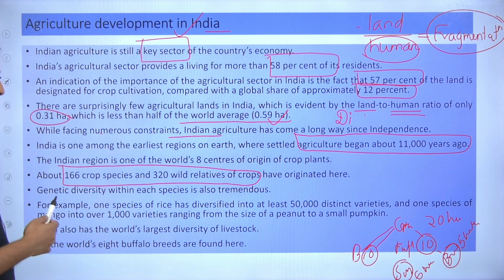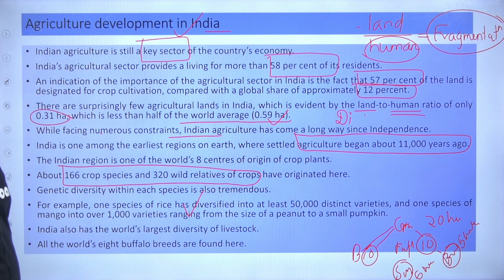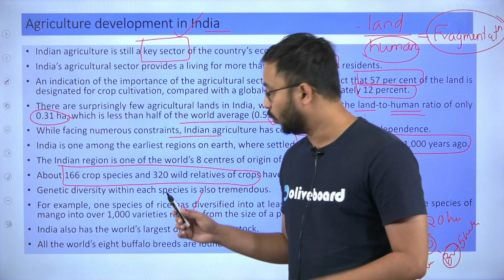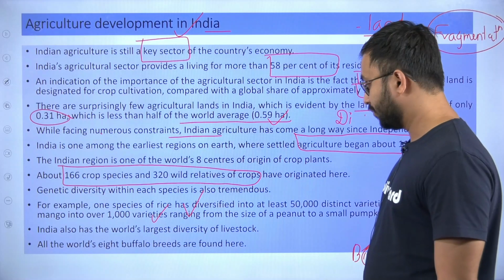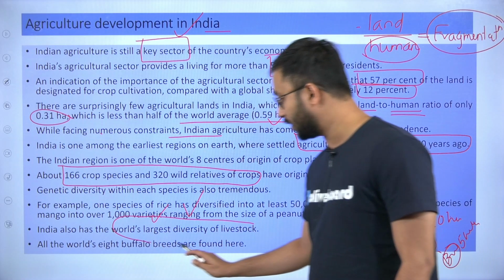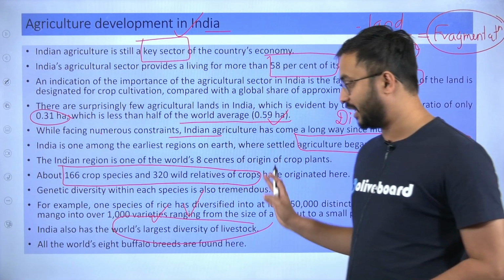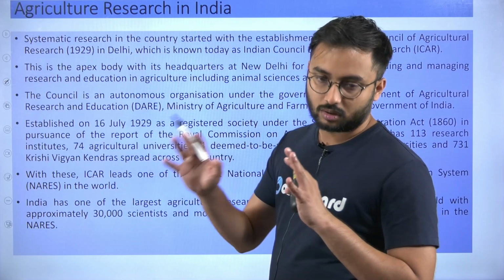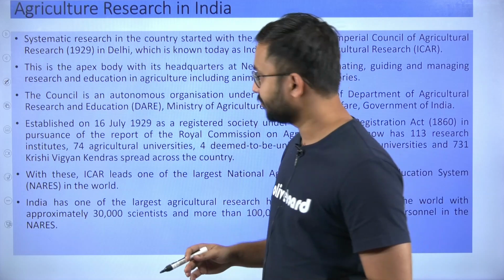So therefore here you have to understand that India, one of the agrarian countries, also shows diversification of crops and diversification of overall whatever varieties which are grown on our land. So here, along with the crops, India also shows world's largest diversity of livestock also. So these are all the important aspects from the history of agricultural development in India.